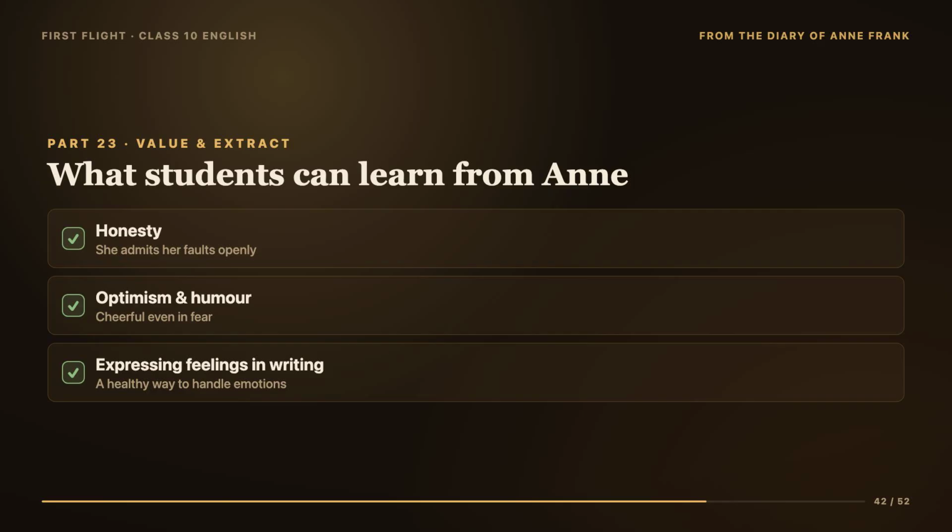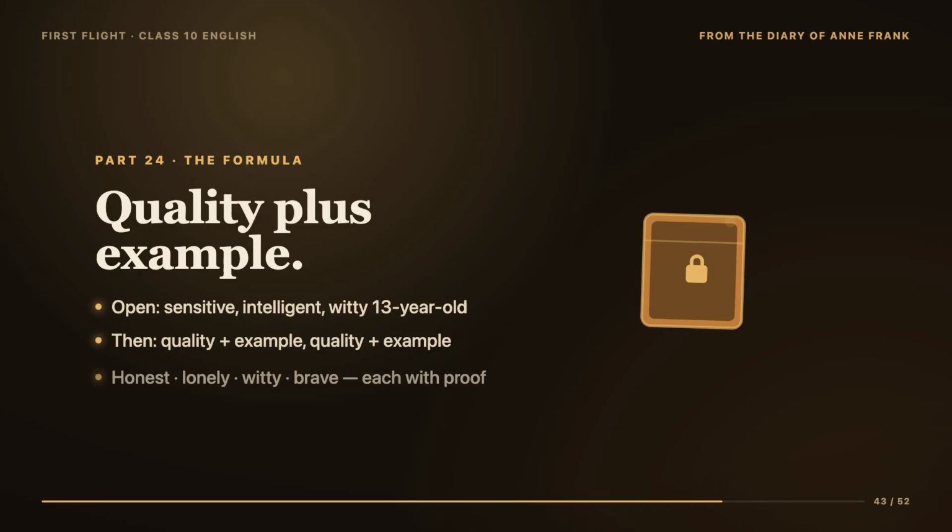And for extract-based questions, first identify the moment. Is it the loneliness reflection, the paper patience line, or the Mr. Keesing episode? And then answer using the ideas we have covered. Because you now understand the chapter so deeply, no extract can surprise you. Let me give you one more gift, a ready formula for the very common question: Describe the character of Anne Frank.